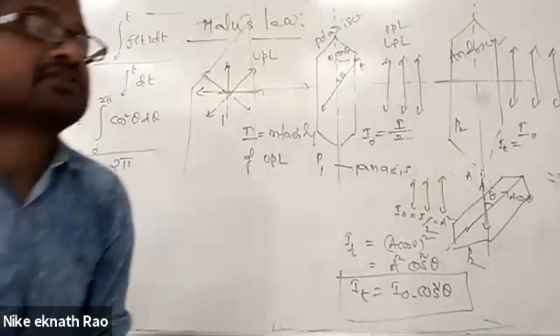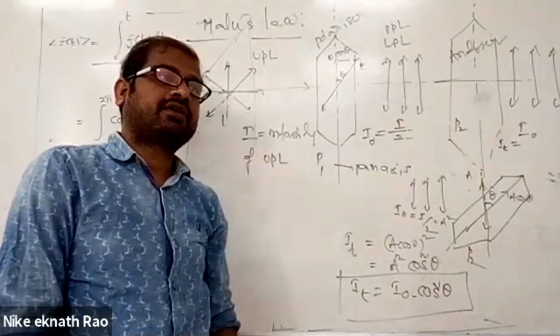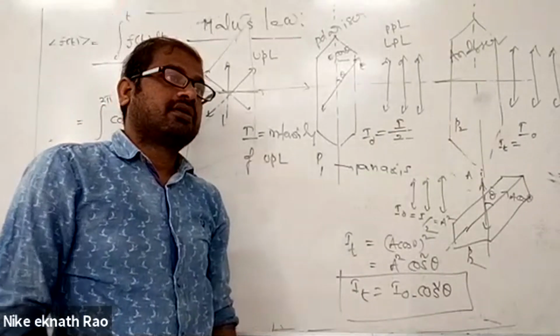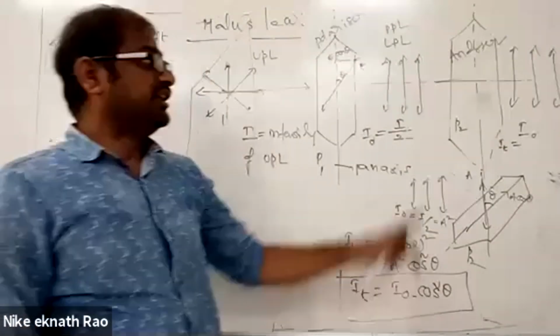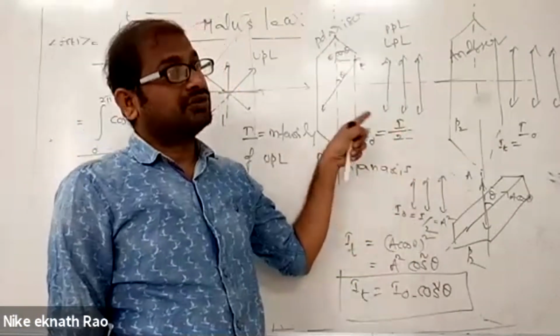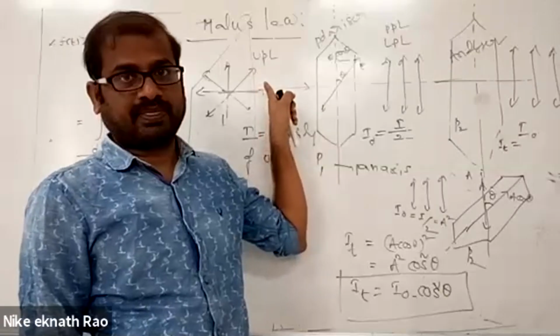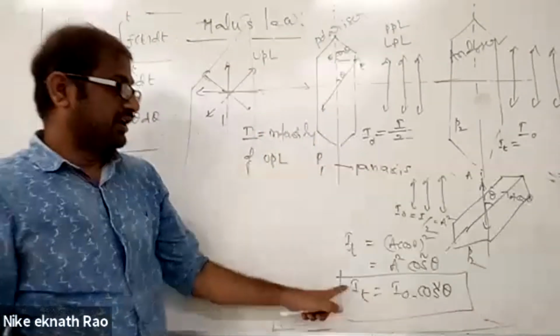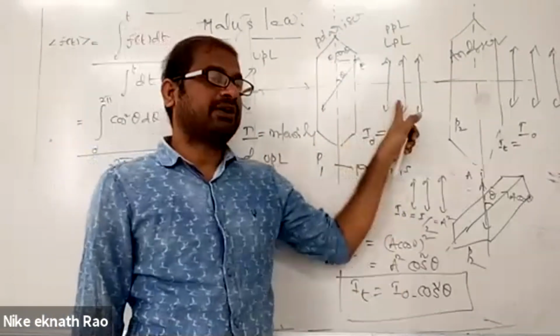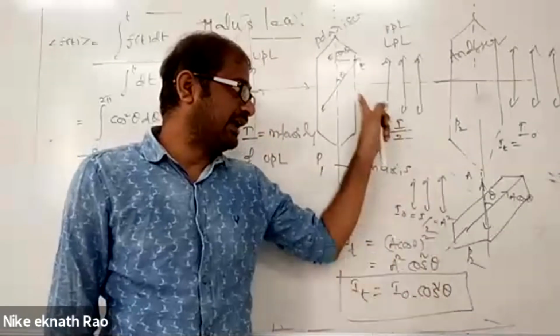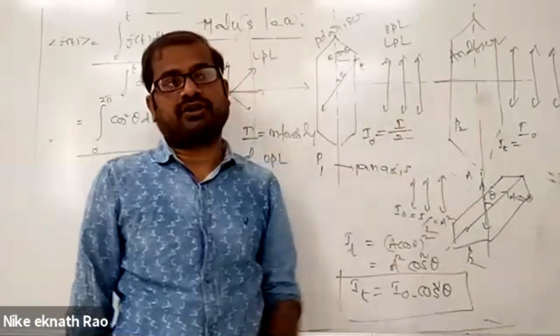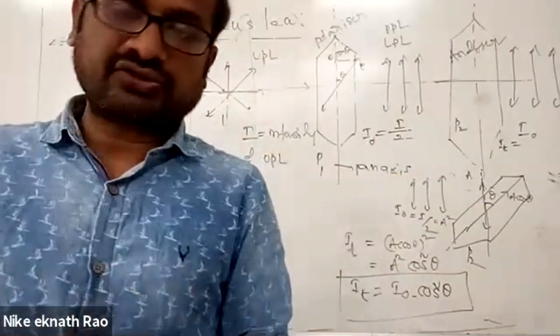What is I naught here? I naught is the intensity of light after passing through the first polarizer, which is half of the intensity of the incident light. Understood? Theta is the angle between the pass axes of these two polarizers. So IT is equal to I naught cos square theta.